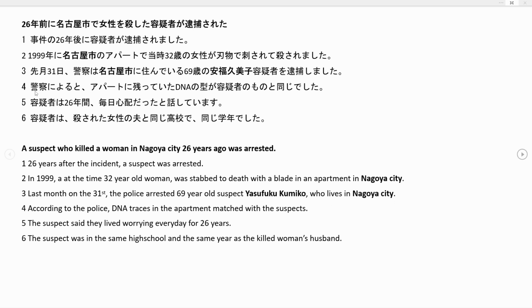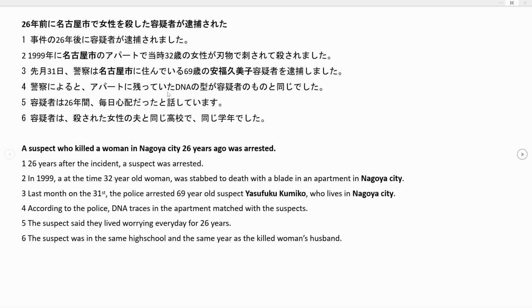Going on to sentence 4. 警察によると、アパートに残っていたDNAの型が容疑者のものと同じでした。So we just have the copula at the end of our sentence, でした。In this case, 同じでした. Something is or was rather the same. What is that? We jump a little bit to the front here. DNAの型が容疑者のものと同じでした。So some DNA was the same as the suspect's DNA.